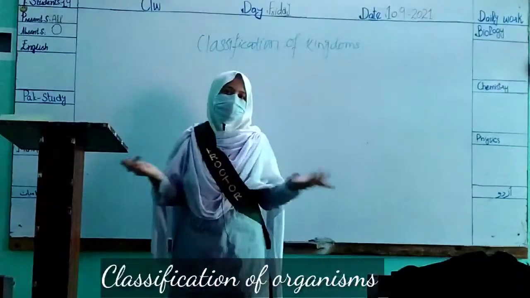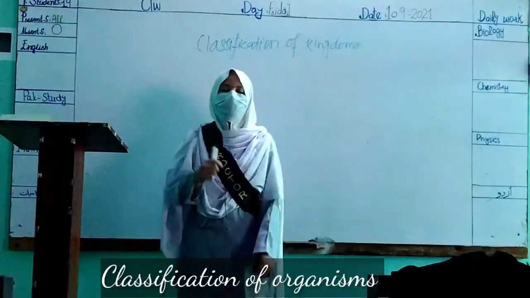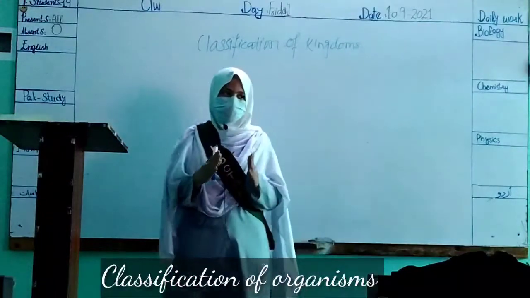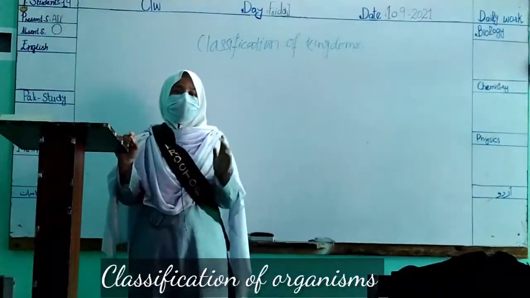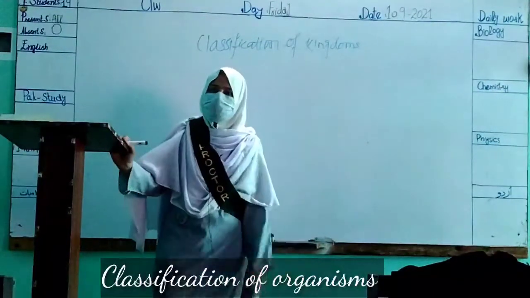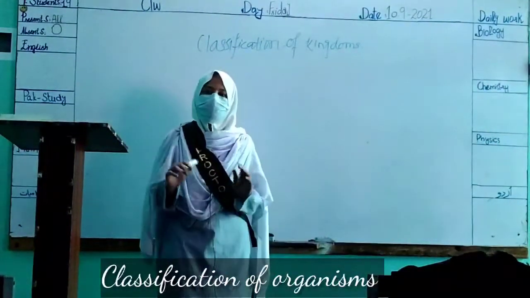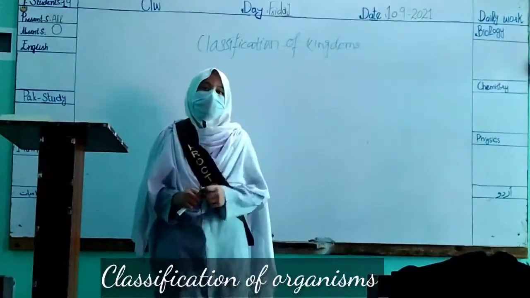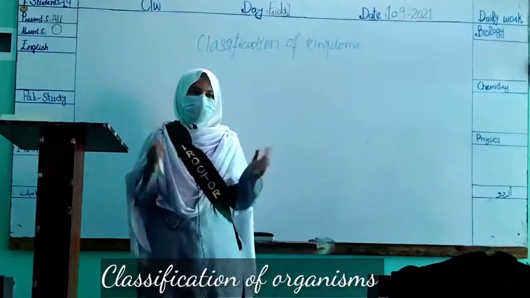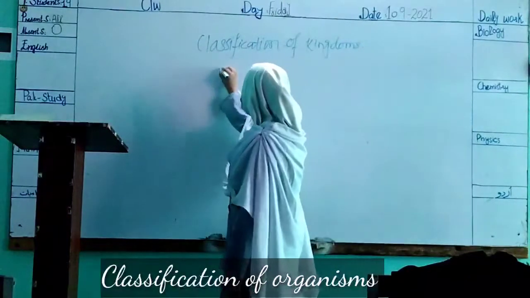Why did the scientists need to classify all the organisms into kingdoms? Because there are more than billions of types of species of organisms in the world, and it was difficult for them to observe them. So Robert Whittaker classified all the organisms into 5 kingdoms.